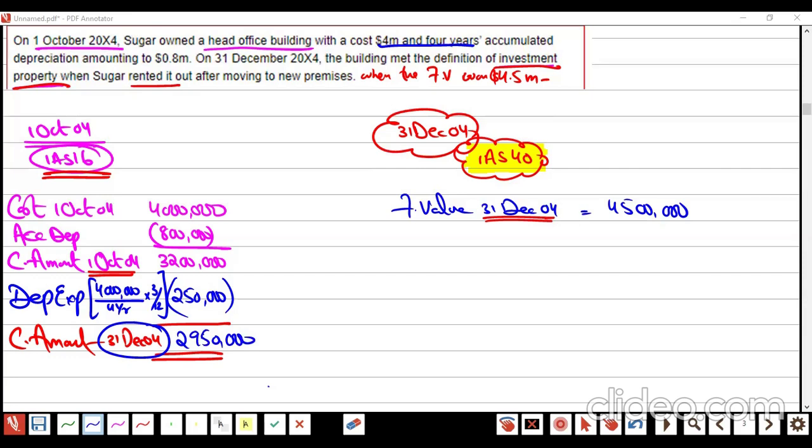Now, the problem is there is no method defined. That's why I presume that we are using the straight line method. Now, tell me one thing. This is the carrying amount. That is the fair value, right? How much is the difference?